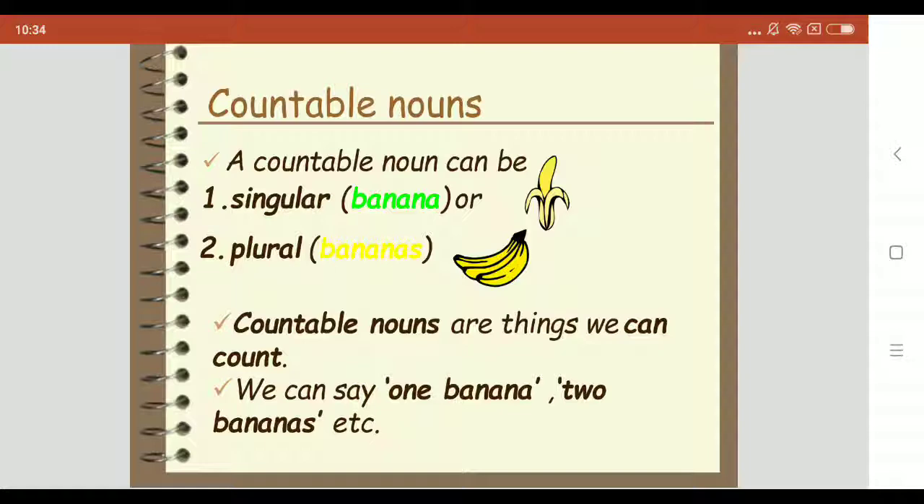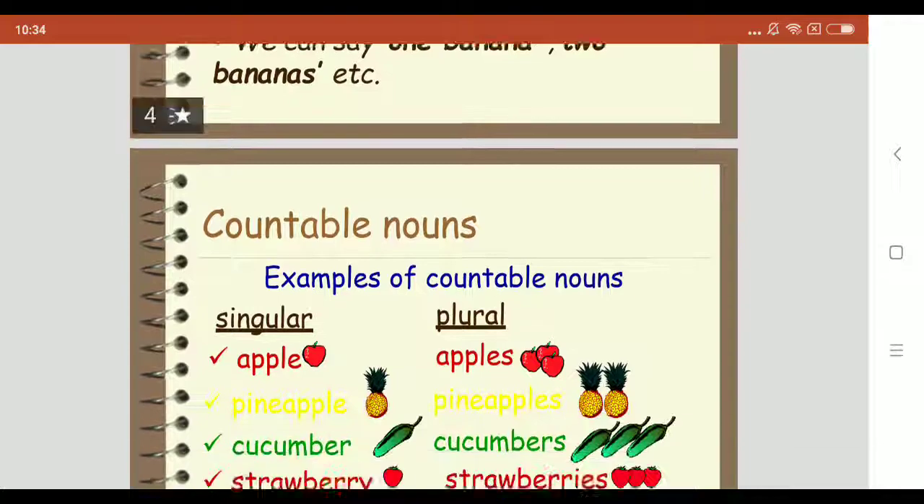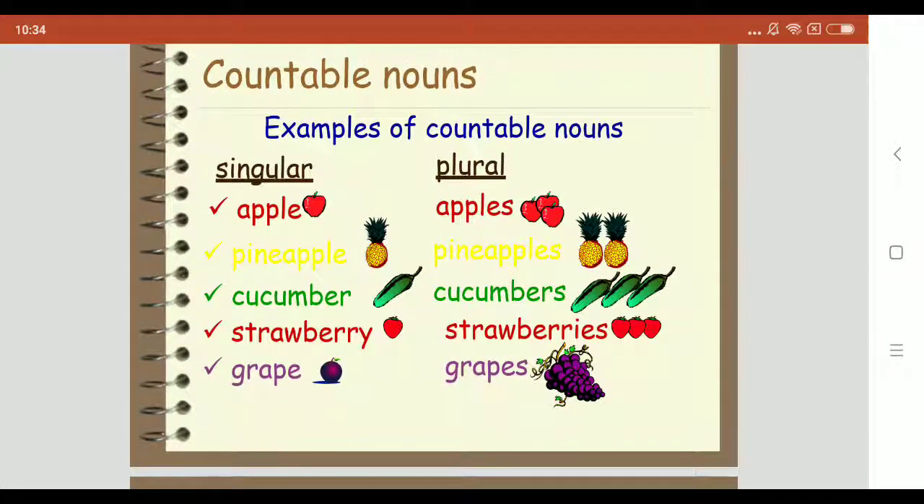Countable nouns are things we can count. We can say one banana, two bananas, three bananas. Singular noun is an apple, plural, apples. Pineapple, pineapples. Cucumber, cucumbers. Strawberry, strawberries. Grape, grapes.